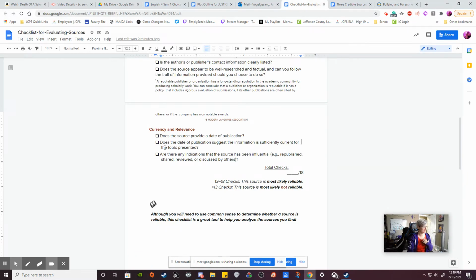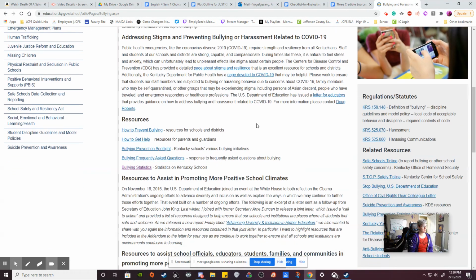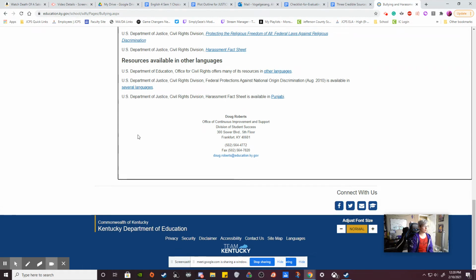So yes. And then, is there any indication that the source has been influenced? So if we look at this, is it a comment that we're looking at, or is it the actual article? Has it been shared or discussed by others on this page? Here's the article itself. And we scroll down to the bottom, and it's just the information.